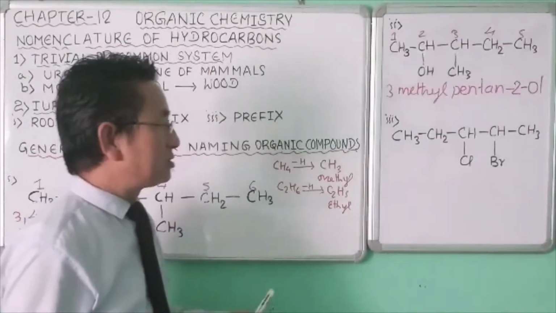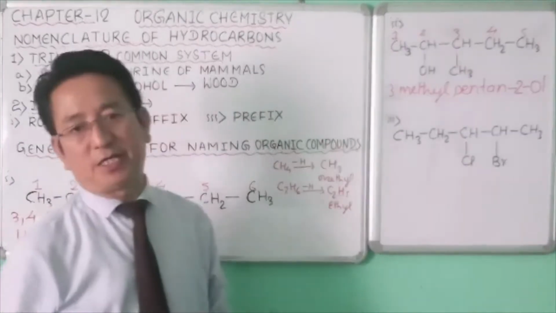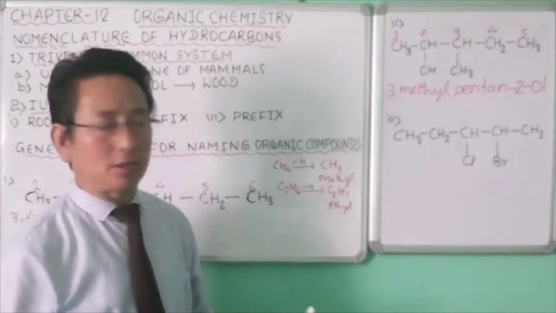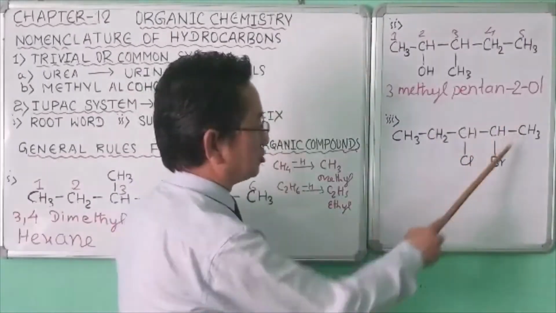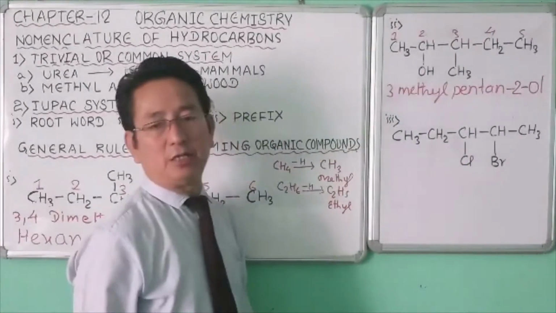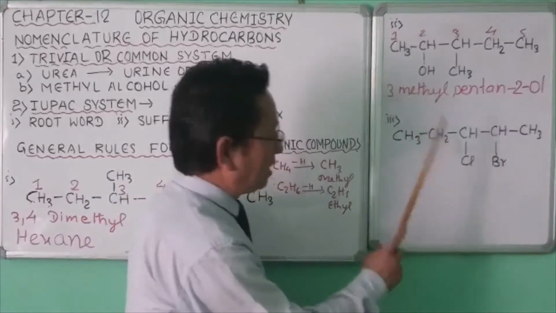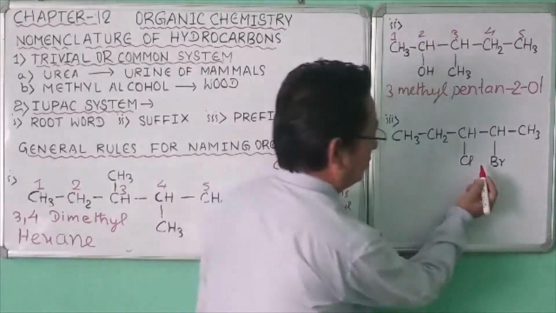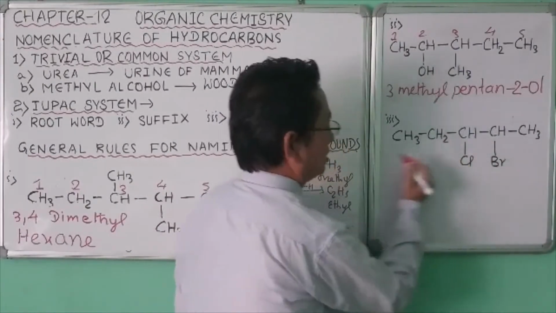If different types of substituents are present, we'll arrange them in alphabetical order. As you can see here in this structure, there are chlorine and bromine present. We'll arrange them in alphabetical order. Now next we'll number the carbon atoms. This bromine should get the smallest possible number.